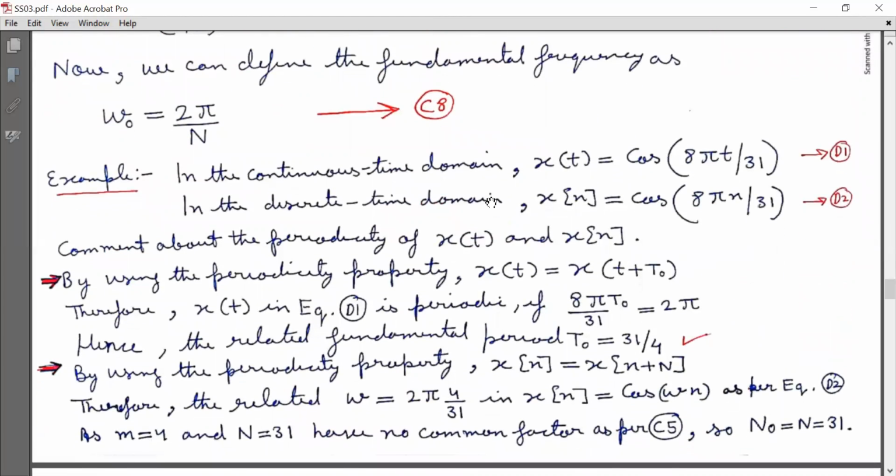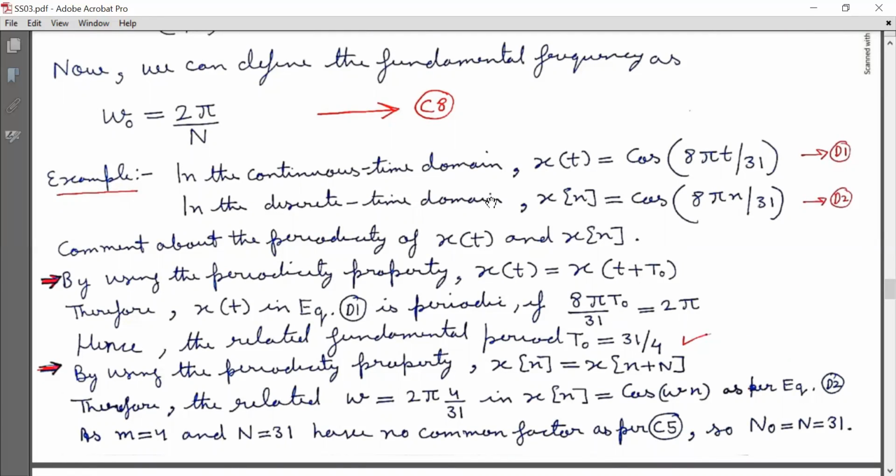Now we will discuss one example. In the continuous time domain, x(t) is equal to cos of 8 pi t by 31. Mark it as equation D1. In the discrete time domain, x[n] is equal to cos of 8 pi n by 31. Mark it as equation D2. So comment about the periodicity of x(t) and x[n].